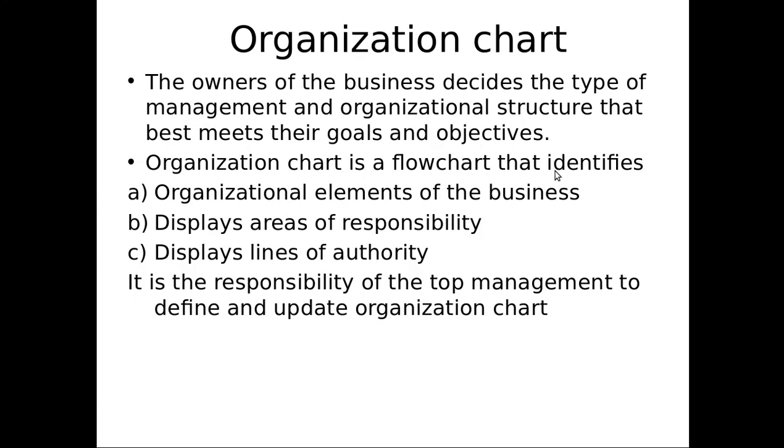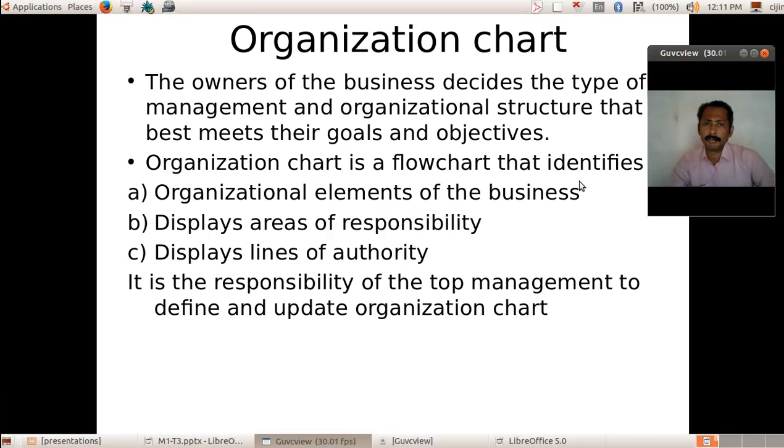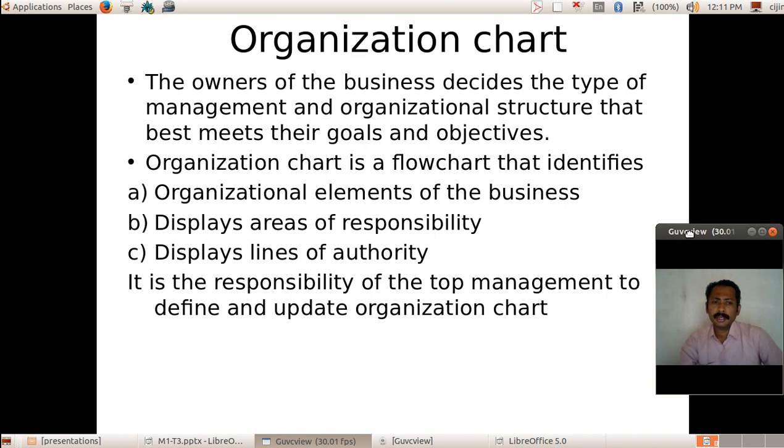So in an organization chart, the owners of the business, whatever the business may be, decide the type of management and organizational structure, how it has to be organized, that best meets their goals and objectives. The organization management will design the structure in such a way that it gives maximum output.